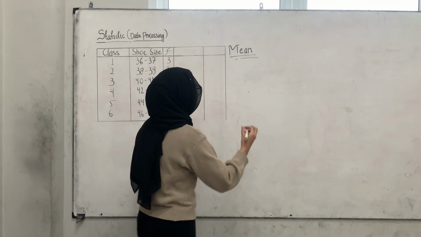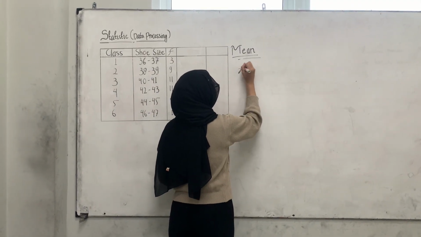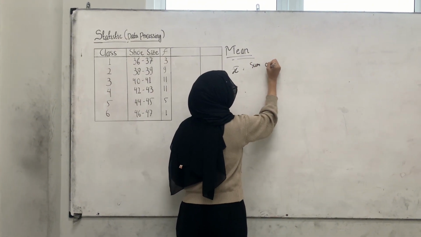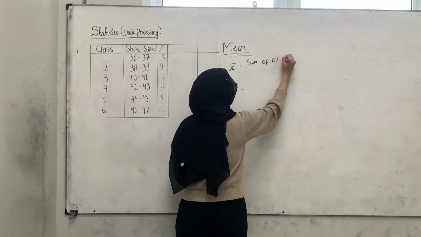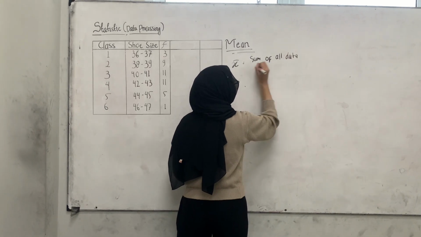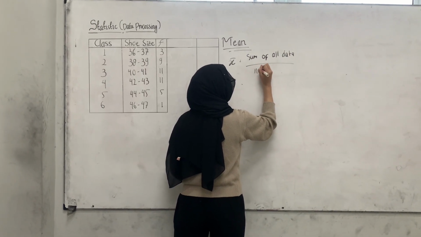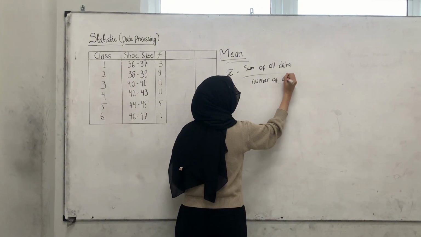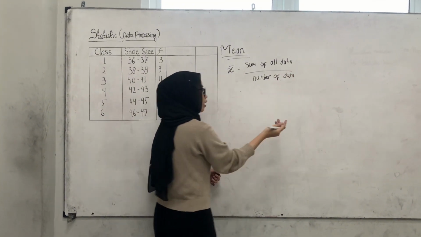So the mean is basically the sum of all data divided by the number of data, right?